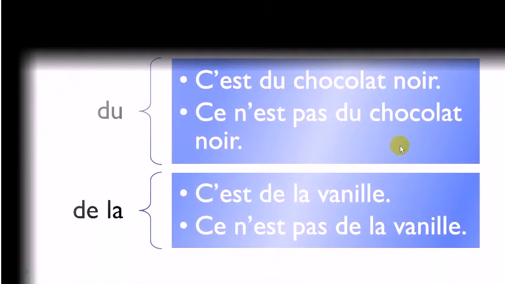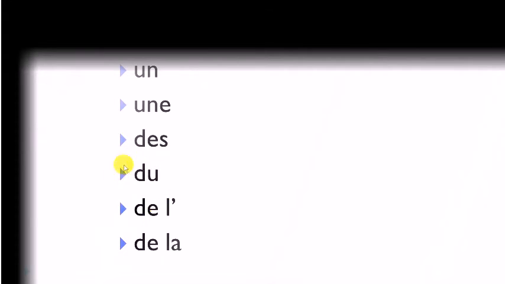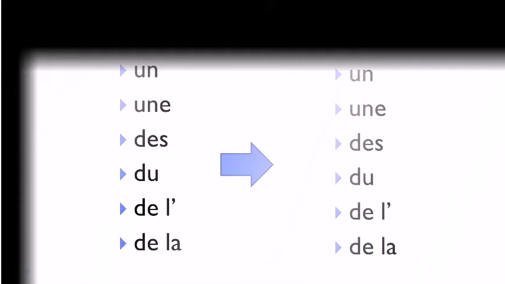So partitif féminin, c'est de la vanille. Ce n'est pas de la vanille. So, de la is here, and it's still here for the negative form, okay? Vanille, vanilla. All right? So now we can have the rule. So when we've got un, une, and then des, so what we saw, les articles indéfinis, or then if we've got du, de la, okay? So in that case, it's the partitive. Remember that if you use them with c'est in the negative form, they will stay exactly the same.